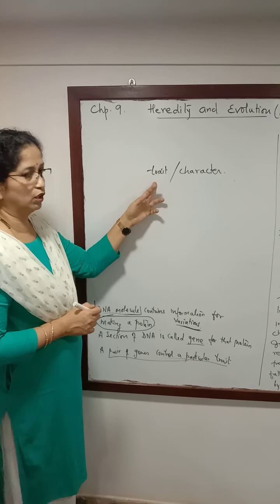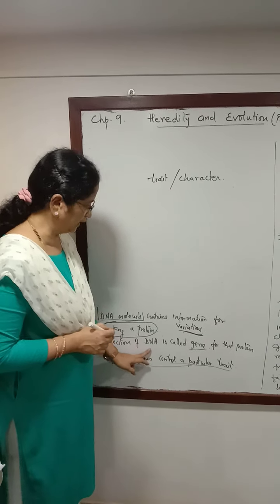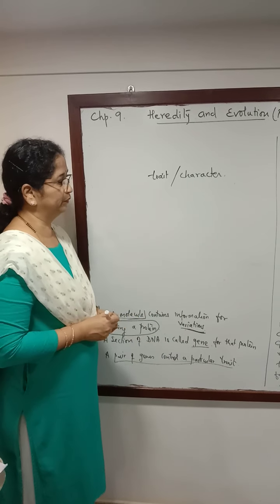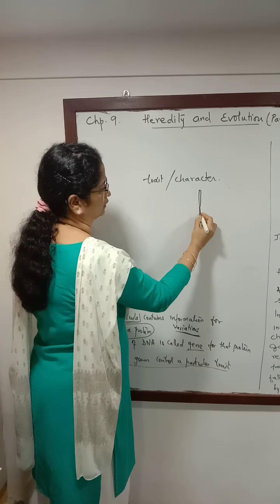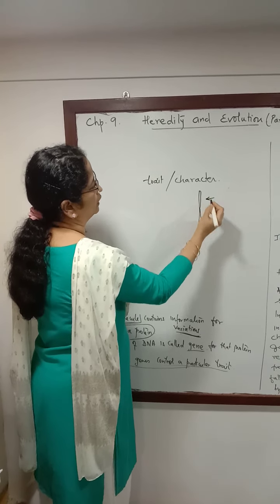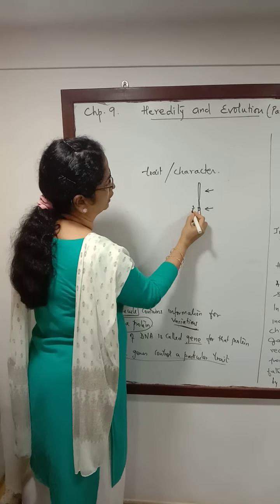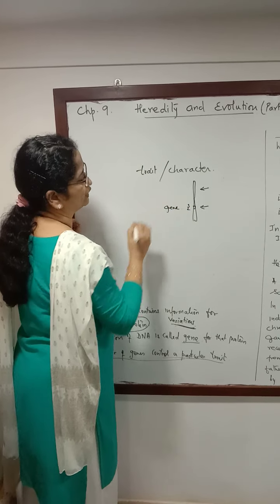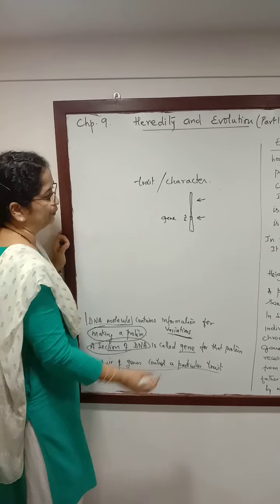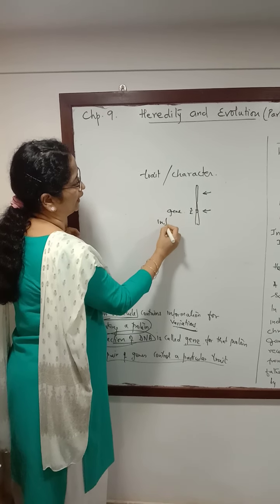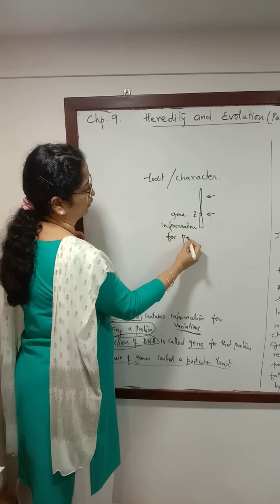Now this trait in an individual is controlled by a segment of DNA which is called a gene. So let us understand that the chromosomes, which are thread-like structures, are made of DNA molecules, and a small segment of DNA molecule is what we call a gene. So a gene is a section of DNA, and this gene contains information for making a particular protein.